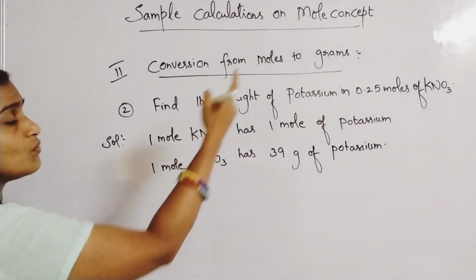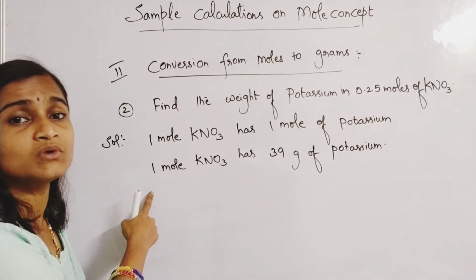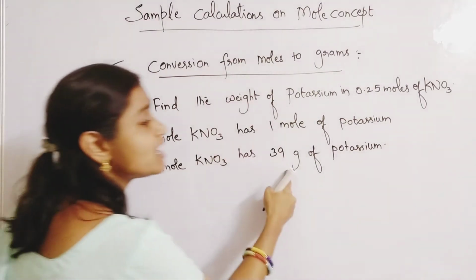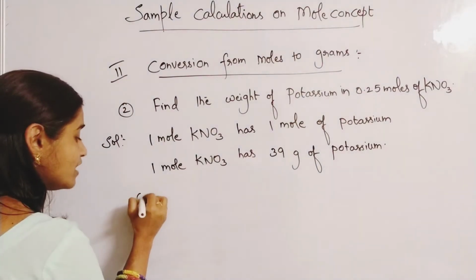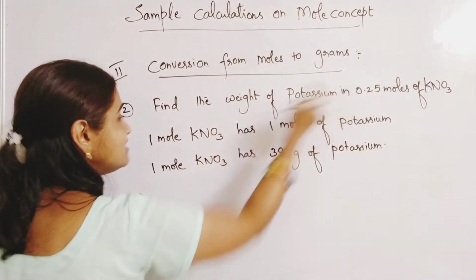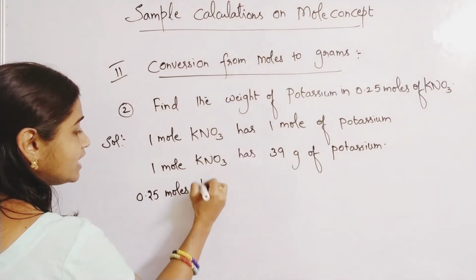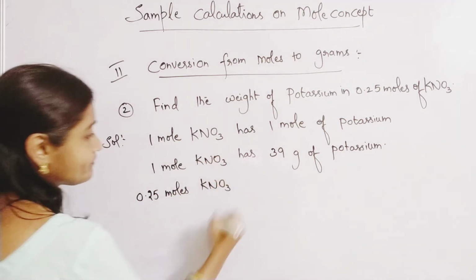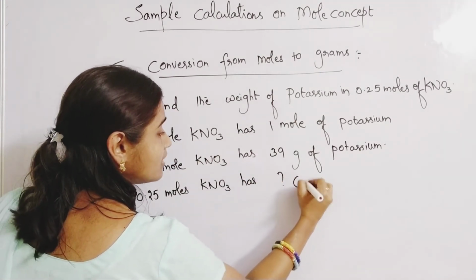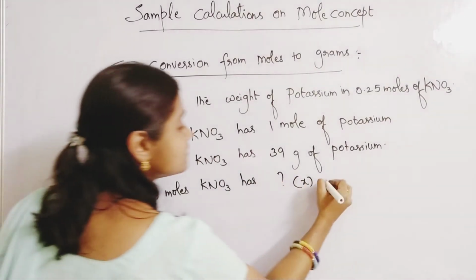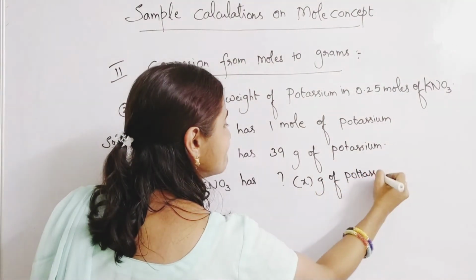Now what is he asking in the question? If only 0.25 moles of KNO3 is taken, how many grams of potassium will be there? Please understand carefully. If only 0.25 moles of KNO3 is taken, then how many grams of potassium? We will keep that as X. How many grams of potassium are there in 0.25 moles only?